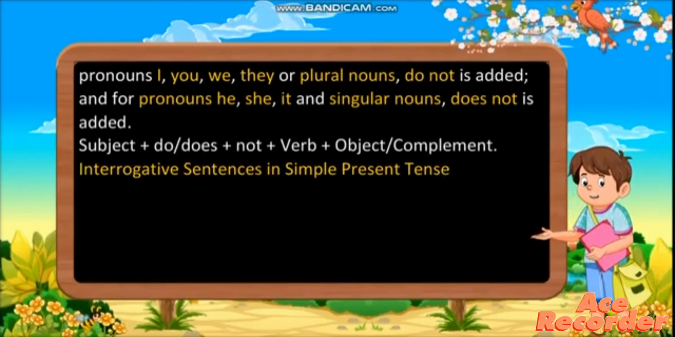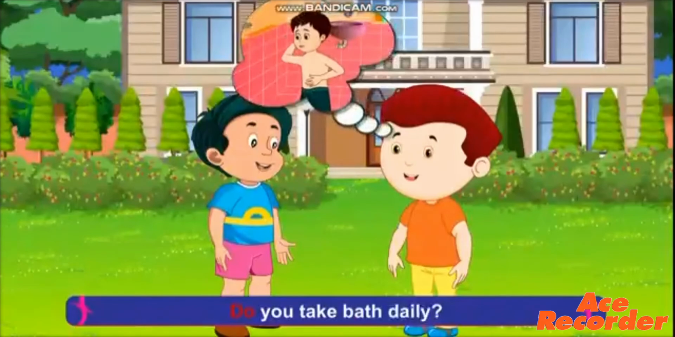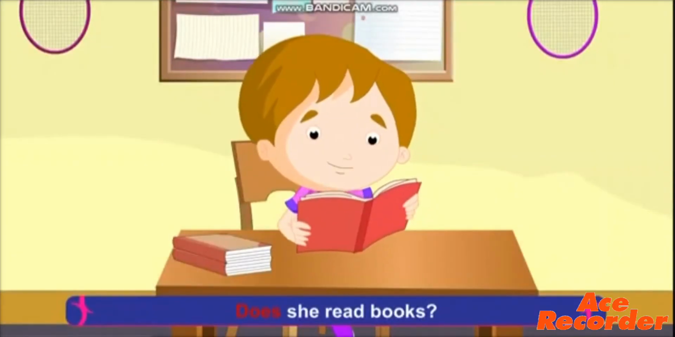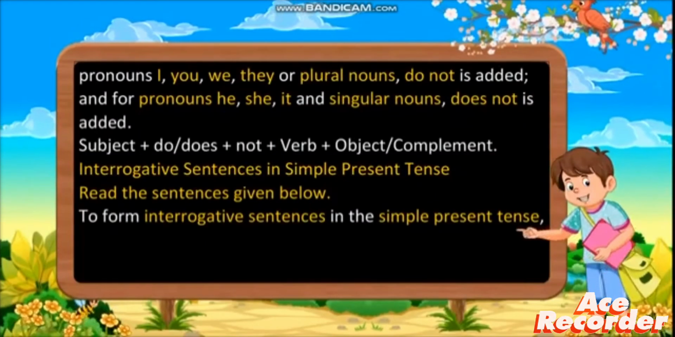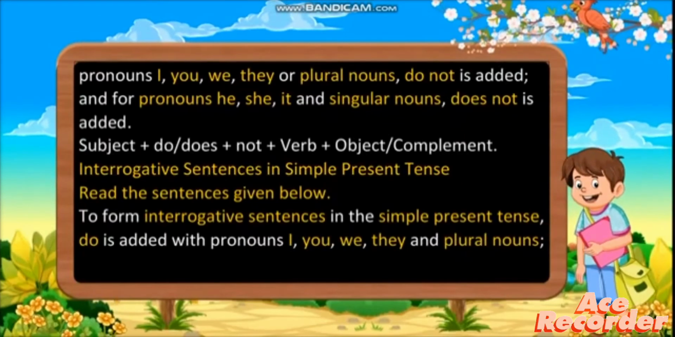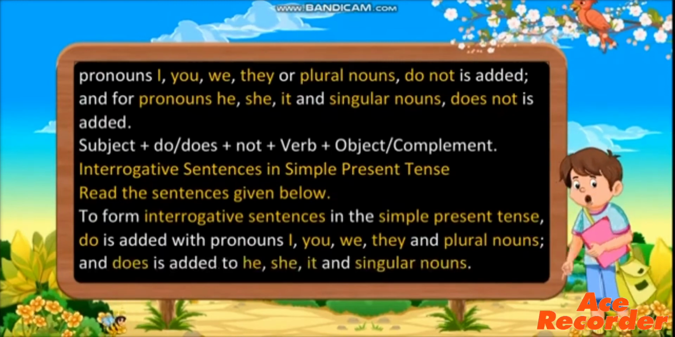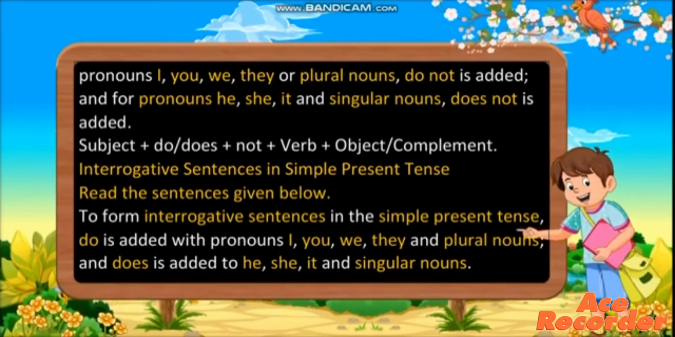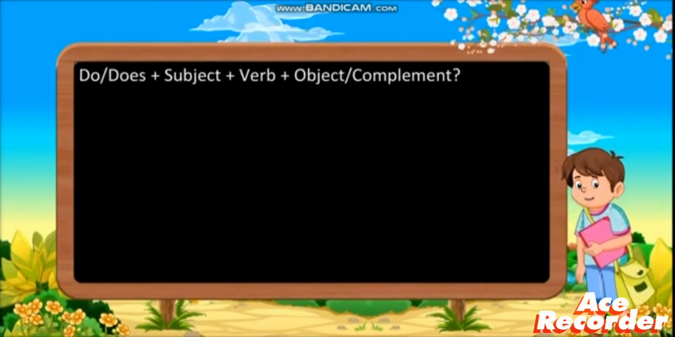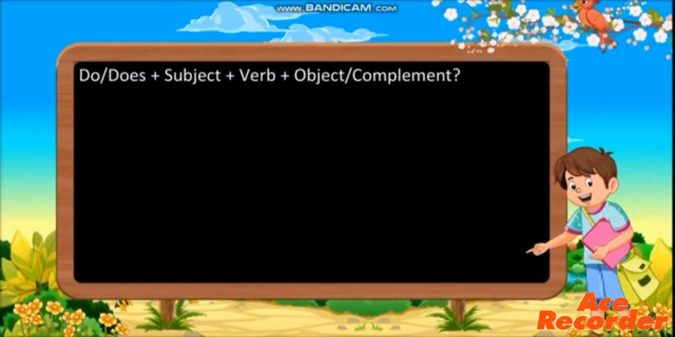Interrogative sentences in simple present tense means questions. How do we form questions? Read the sentences given below. Do you take bath daily? Does she read books? Do they study here? To form interrogative sentences in the simple present tense, do is added with pronouns I, you, we, they, and plural pronouns, and does is added to he, she, it and singular nouns. Do, does plus subject plus verb plus object complement. That is the formation of questions.